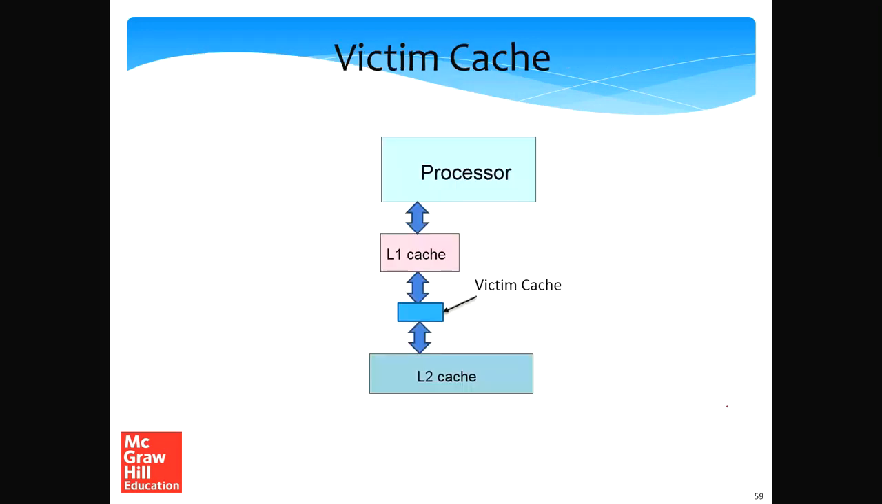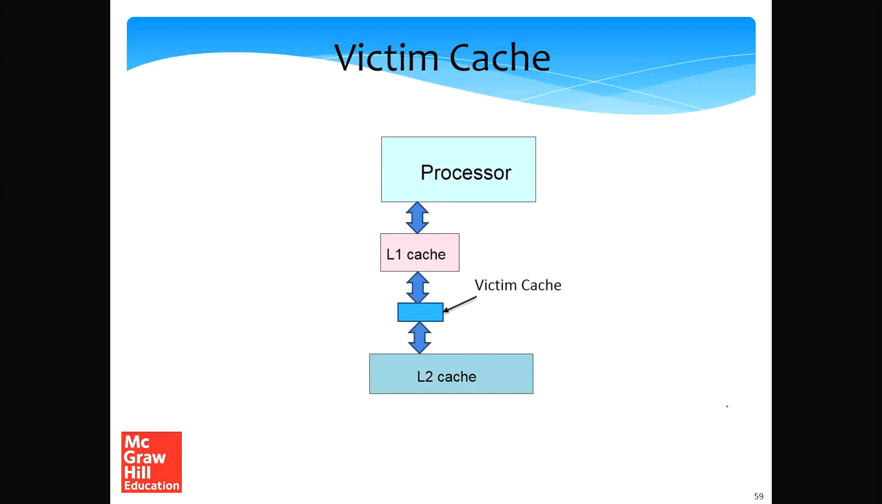So let's discuss the victim cache in a little more detail. Let's consider the first case where we send a request and we find the data in the L1 cache. In this case nothing needs to be done. We read the data in the L1 cache and the data goes back to the processor.